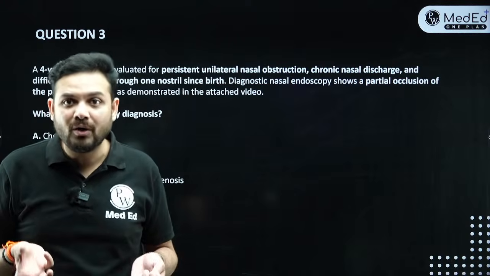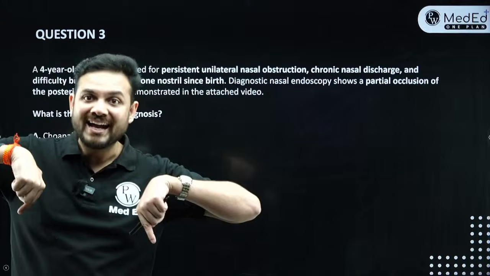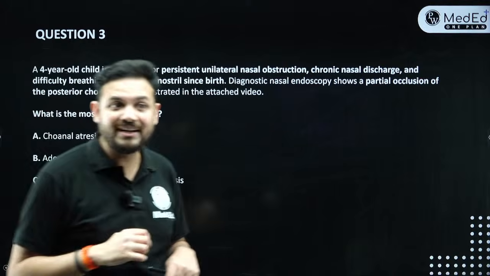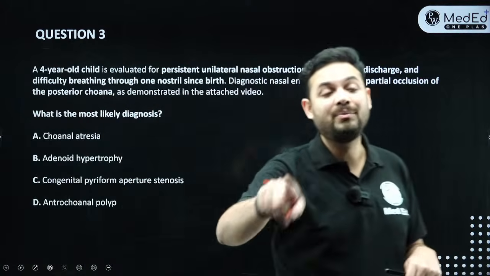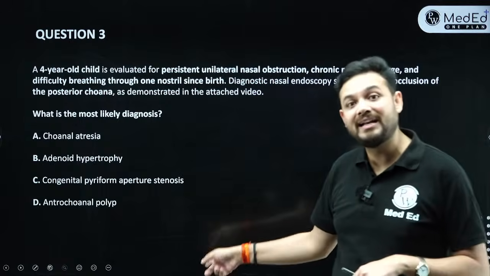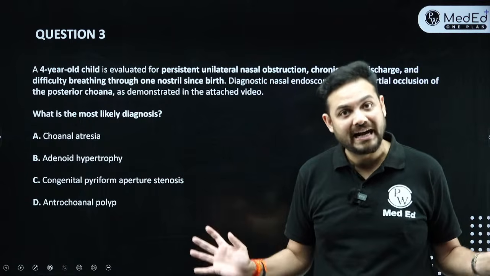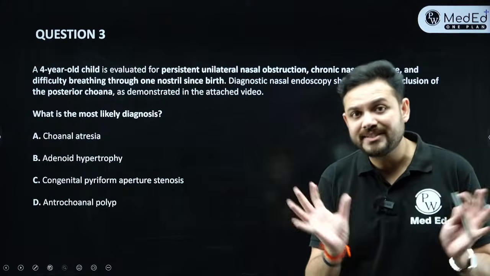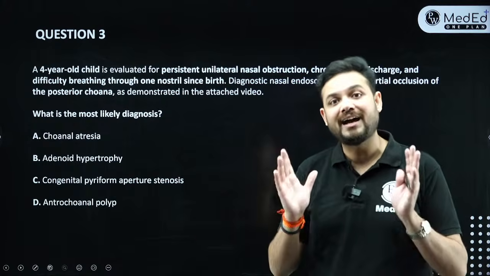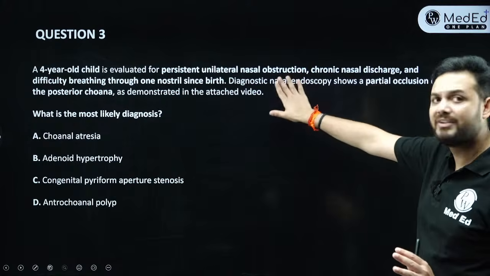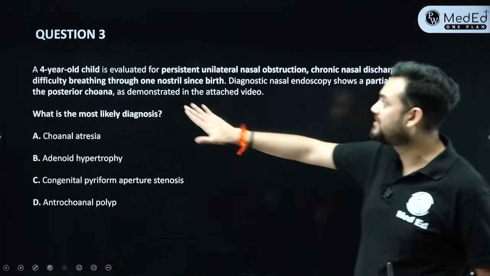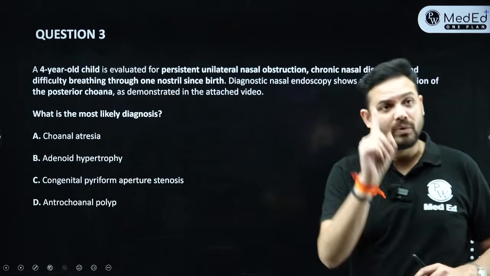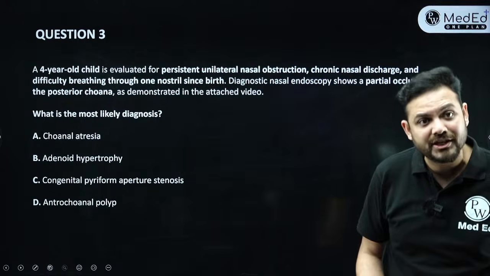Now why does the discharge come out? Because the discharge cannot flow back. That is why the discharge keeps coming out from the anterior part of the nostril, and that is how we came to the conclusion that this choanal atresia is unilateral, not bilateral. Now, the most important point: unilateral atresias have only these things in common. They will come with nasal obstruction, they will come with chronic nasal discharge, they will have difficulty in breathing from one nostril. But what about bilateral atresia?